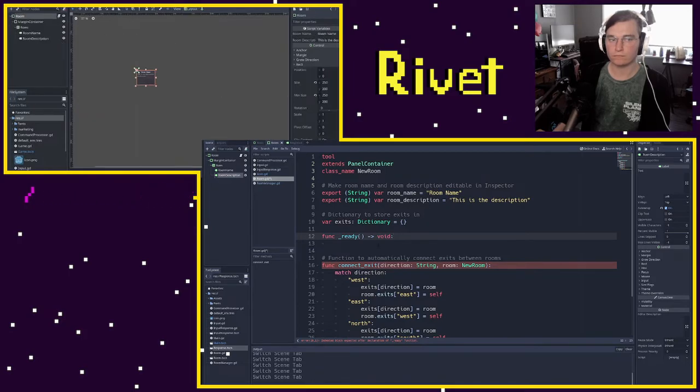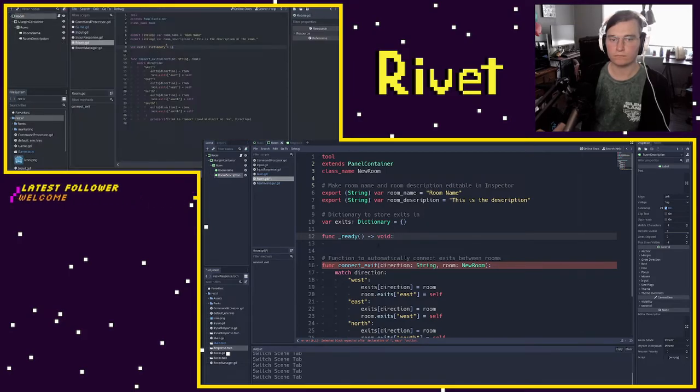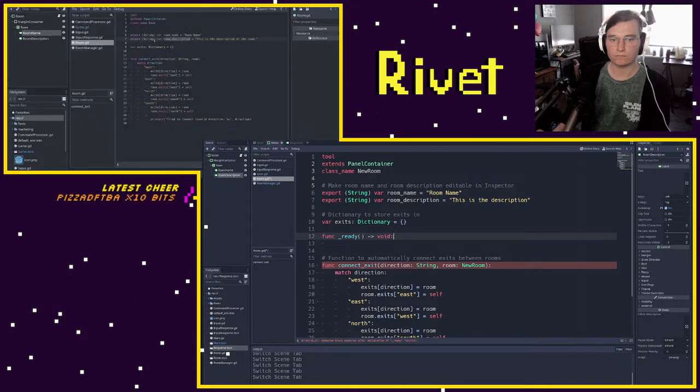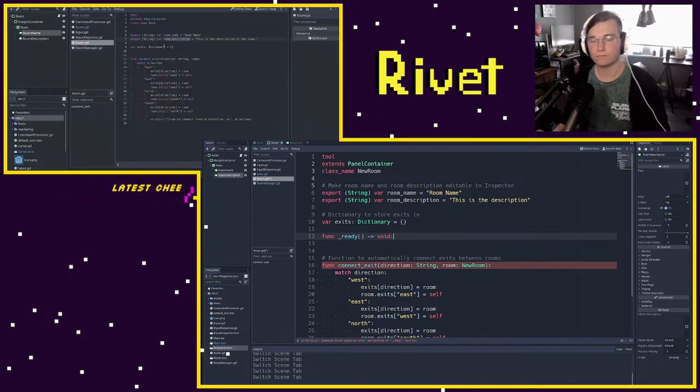So in order to do that, we need to tell Godot somehow that whenever these variables change, our room name and room description, we need to update our room name and room description labels. Because remember, we have access to these labels right here. So since it's a tool script, the code's already running. We just need to actually hook into the changing of these variables. And in order to do that, we're going to use the set/get functionality built into Godot.